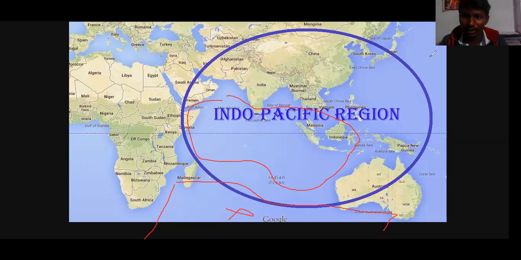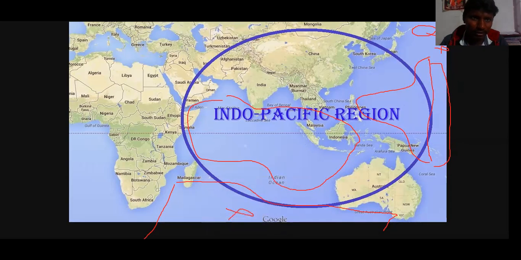And coming to the Pacific region, the same thing: the West Pacific Ocean and the Central Pacific Ocean, these two parts are covered. East Pacific Ocean is completely excluded and the polar region is completely excluded, and the parts adjoining the US coastline, all these American coastlines, are excluded.